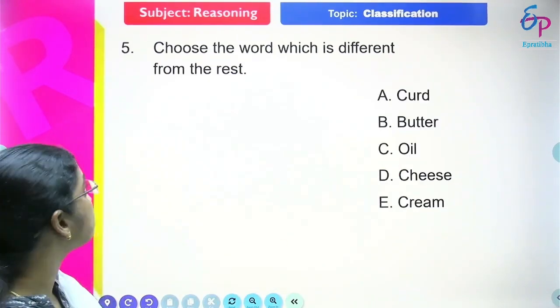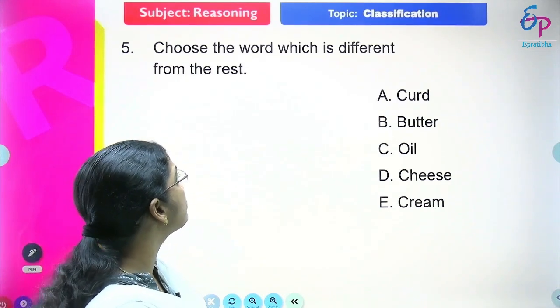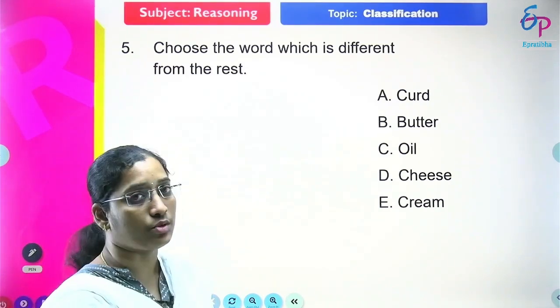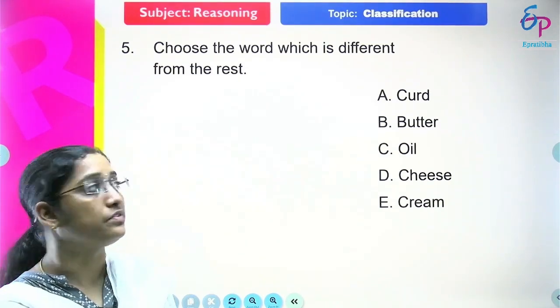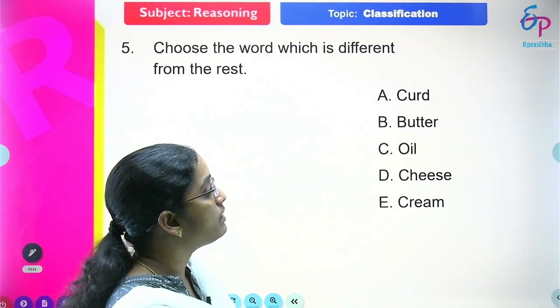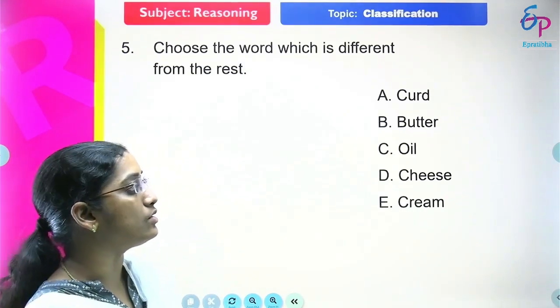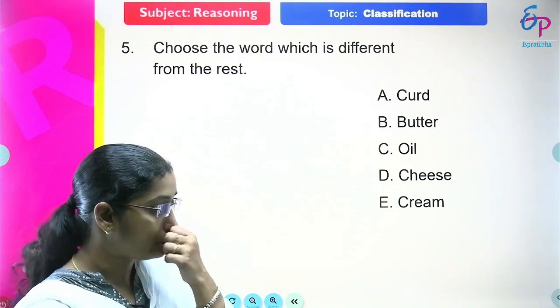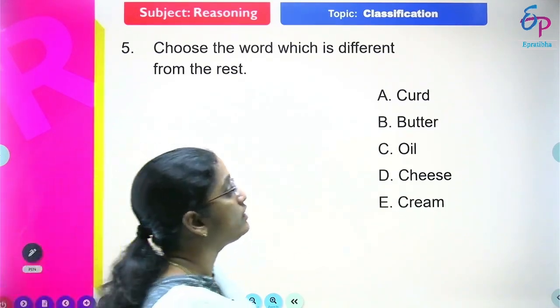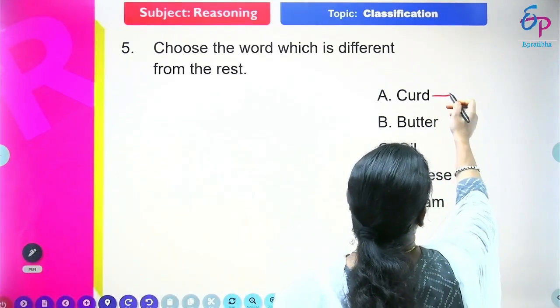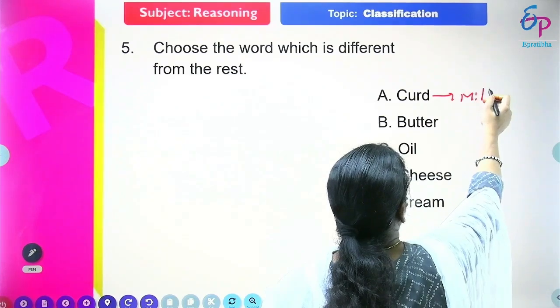The next question. Choose the word which is different from the rest. Curd, butter, oil, cheese, cream. See here, friends, curd is related to milk, right? So this is related to milk.